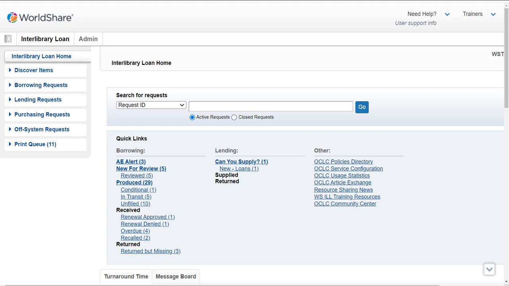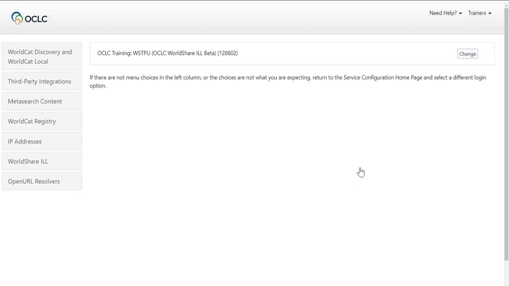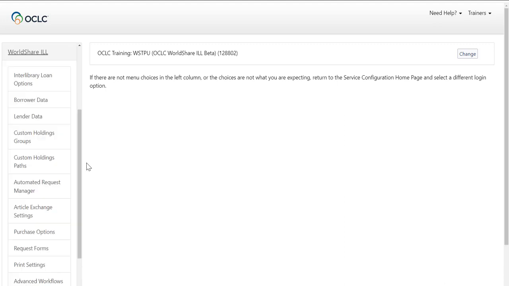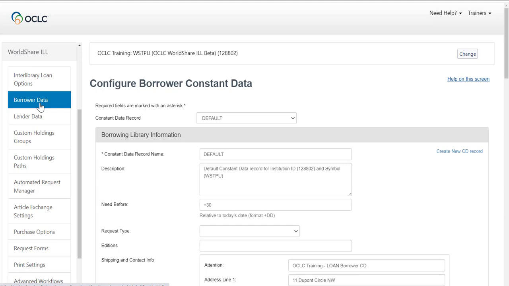Constant data is set up in OCLC Service Configuration. So, from your Interlibrary Loan Service homepage, click the OCLC Service Configuration located on the middle section. Then, on the left side panel, click WorldShare ILL and Borrow Data for Borrowing Library. A default constant data is already in place for your library. To create a new constant data, you click the Create a new CD record link located on the upper right side of the screen. Then you can start filling out the form.